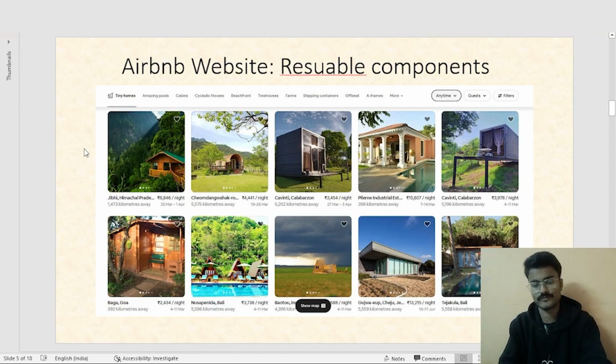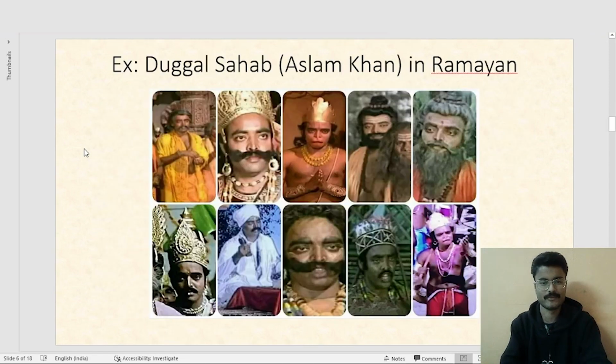Another great example of this concept can be seen here. We all know who Aslam Sir is, if you have seen the Ramayana. There's this one guy who portrayed several characters throughout the show.